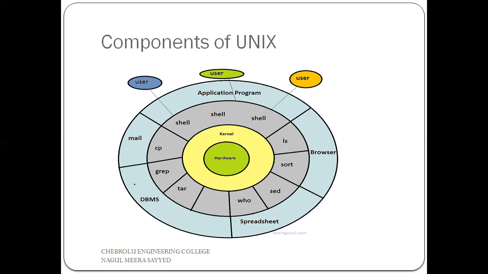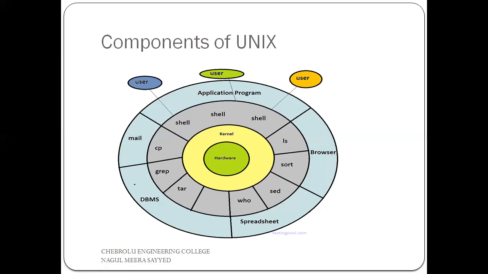Don't confuse, I will explain very easily. Look here, look at my cursor. This is my hardware, nothing but the physical components of the computer. Physical components of a computer are nothing but hardware. If we install the Unix operating system, it consists of different components.